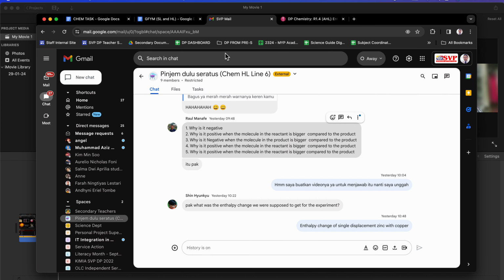So okay, why is it negative? That's because the entropy of the product is lower than the entropy of the reactant. Next question: why is it positive when the molecule in the reactant is bigger compared to the product?